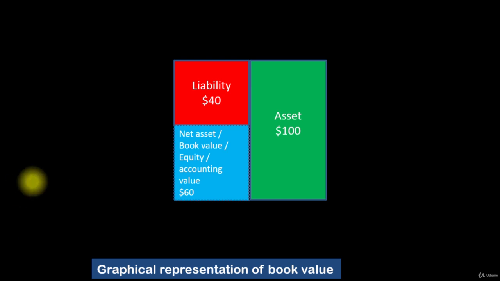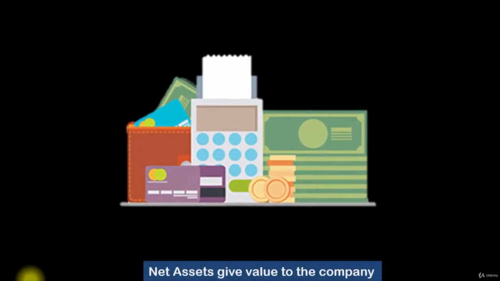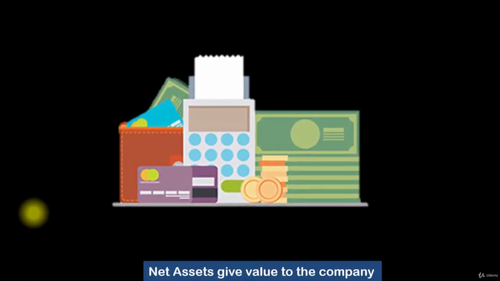In this section, now that you know what book value is, let us talk about the price to book formula. We already know that earnings make a company valuable. The next question is, what else makes a company valuable?